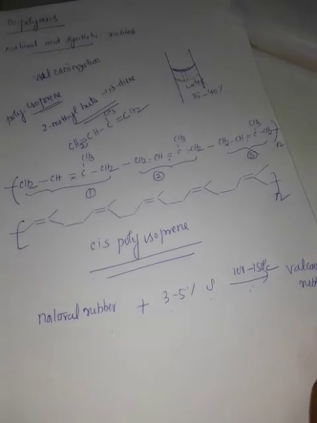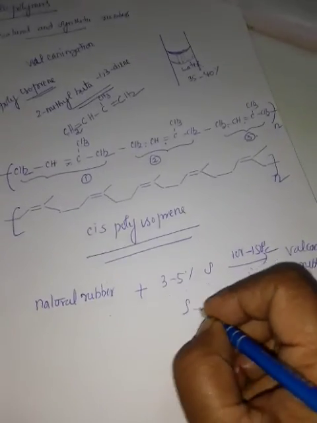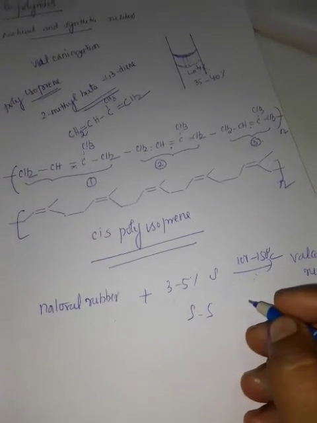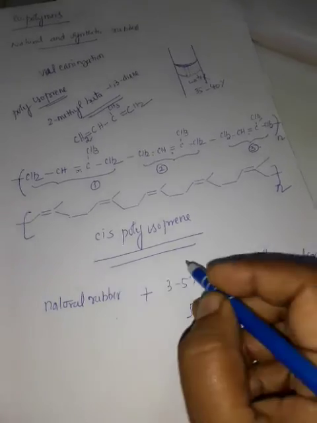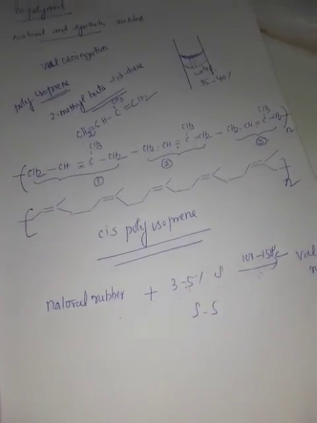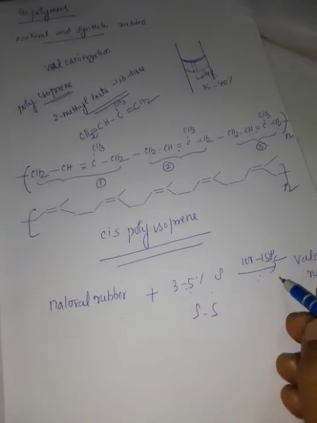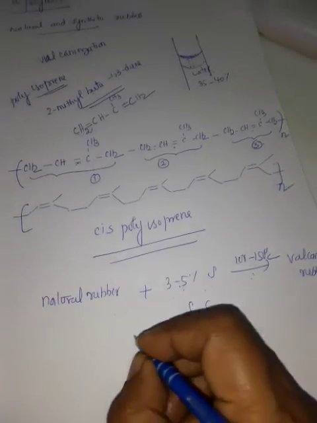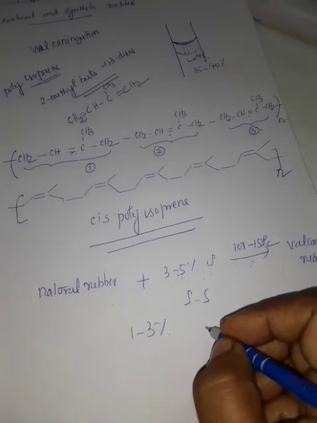In this vulcanized rubber, disulfide bonds, S-S bonds, form cross-linking. The physical properties of rubber can be altered by the amount of sulfur used. If the rubber is made with 1 to 3% sulfur, it is soft and stretchy.